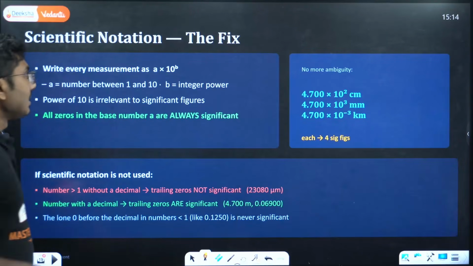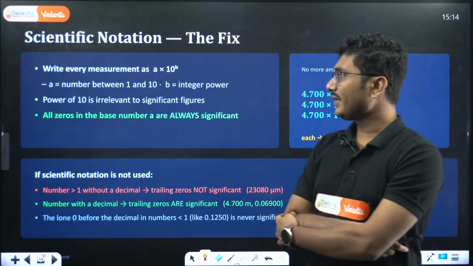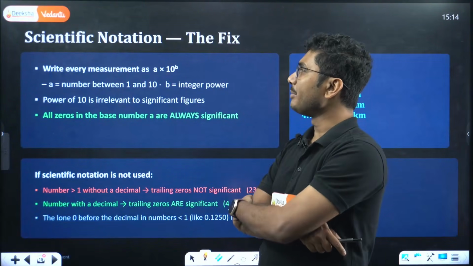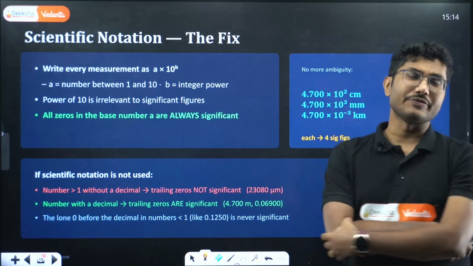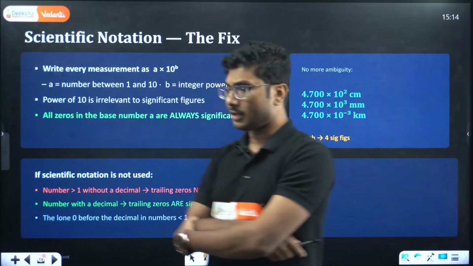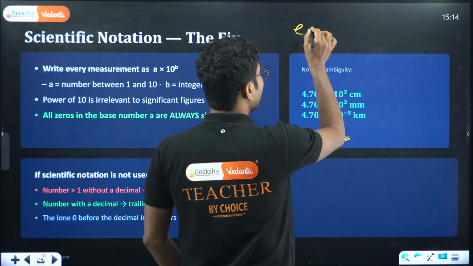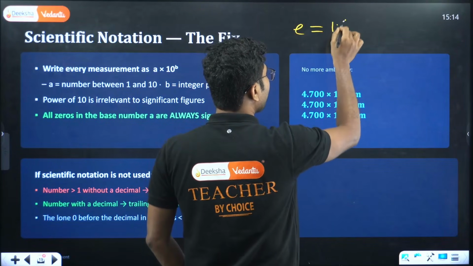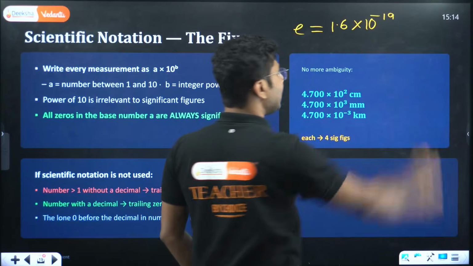Interesting. Scientific notation. In scientific notation, we write every measurement as a times 10 to the power b. This is a very common notation that we use in our life. For example, the charge of an electron is given by 1.6 times 10 to the power of minus 19.